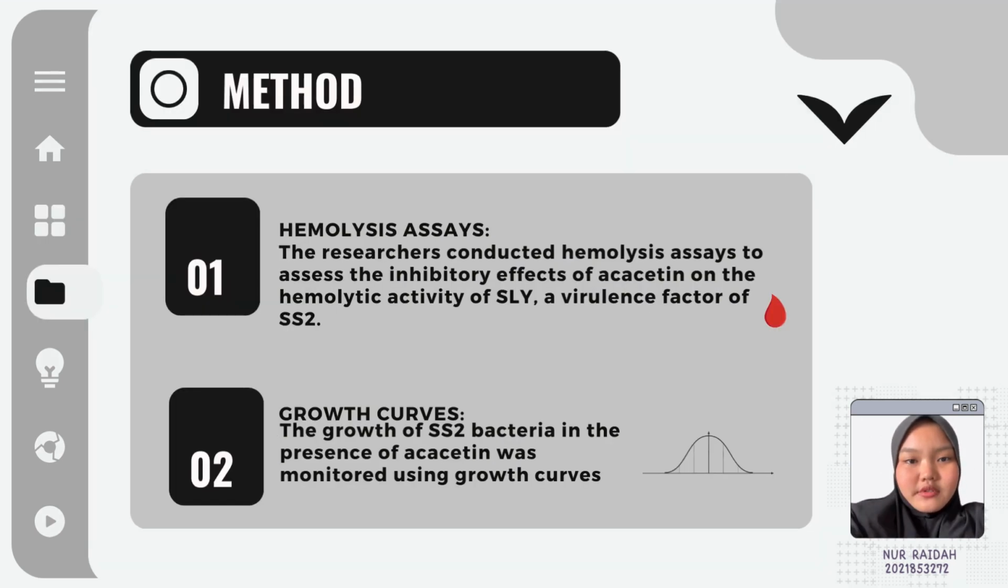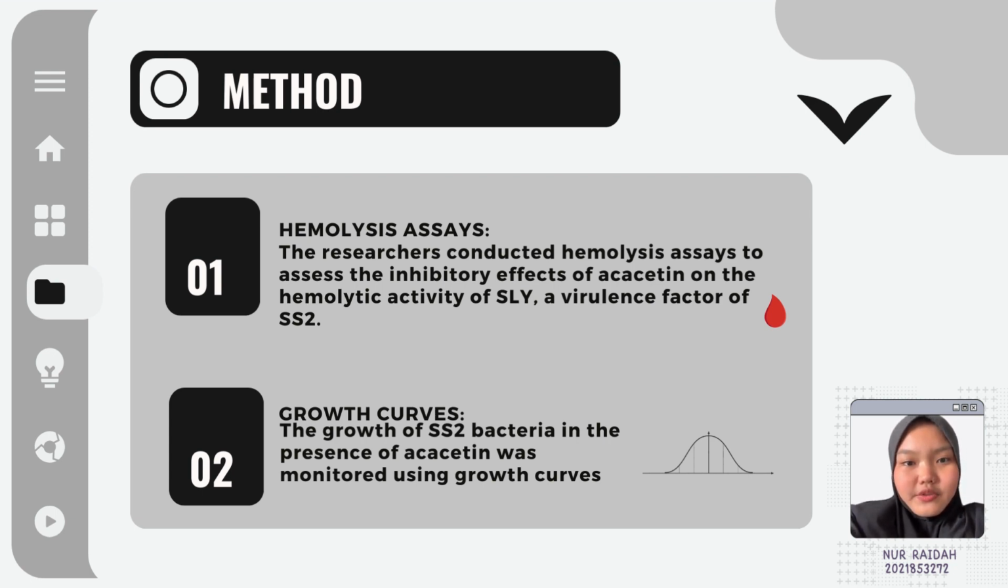The first methodology is the hemolysis assays. The researchers conducted hemolysis assays to assess the inhibitory effects of acacetin on the hemolytic activities of suilysin, a virulence factor of SS2. Different concentrations of acacetin were tested to determine the effectiveness in reducing hemolysis.